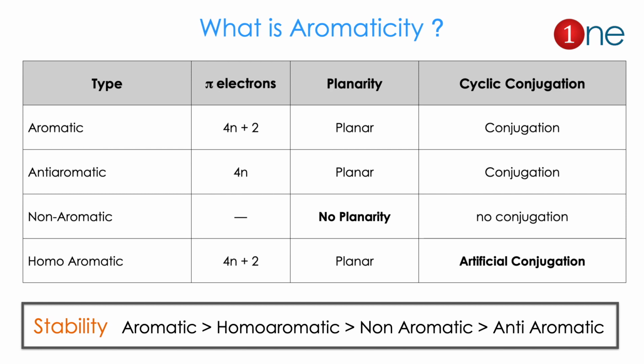Normally you should know the stability order of these. Aromatic is the most stable, then homoaromatic is next, non-aromatic is next, and the least stable one is anti-aromatic. Most of the time anti-aromatic is considered the least stable or unstable one.